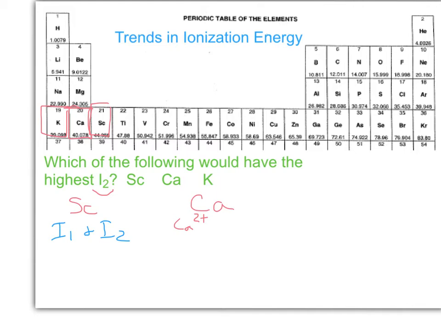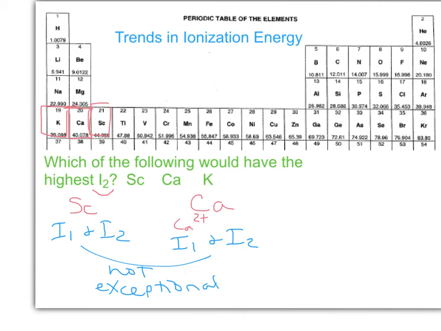So I1 and I2, the first one and the second one, are not particularly exceptional either. They're not really high. They're just an amount of energy that we need to put in to ionize, but there's no reason why it's going to be especially high.